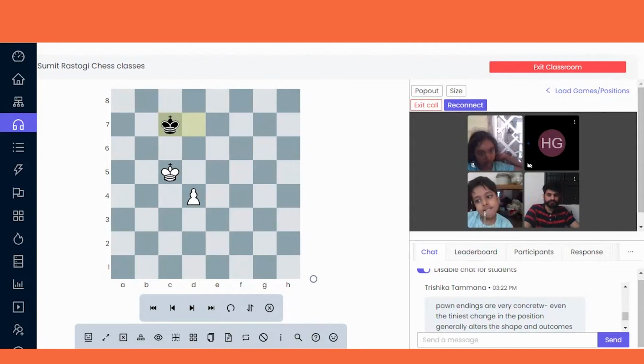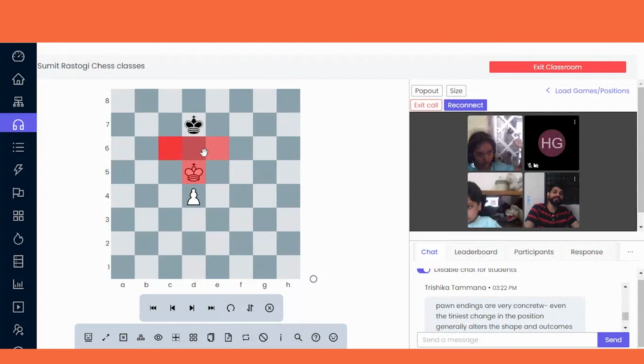Can you explain key square? Yeah, I am explaining key square to you. Key square means where the king is standing is not a key square. A key square is the one with a gap of one square in between. Like the key squares are d6, c6 and e6. For white, the key square is this, okay. What I am telling is, if it's a white move, white will not win because he is going to leave his key square.